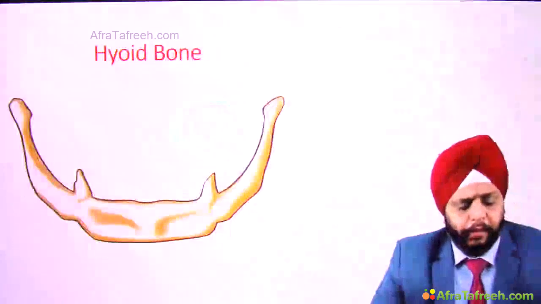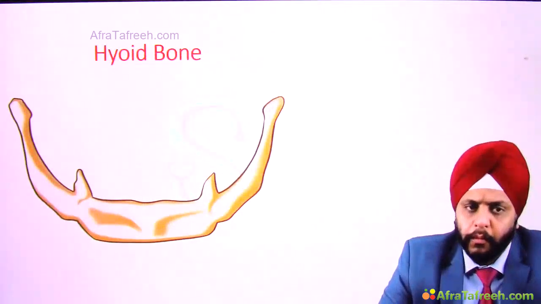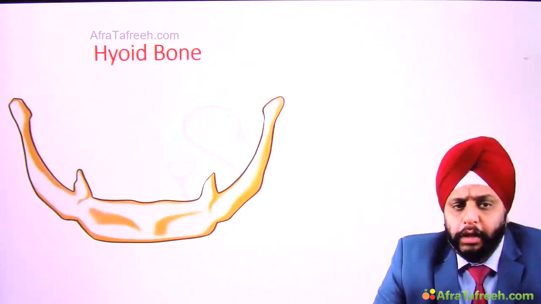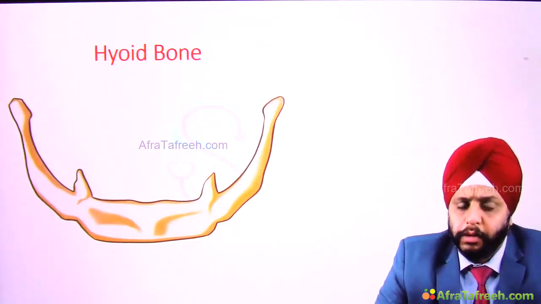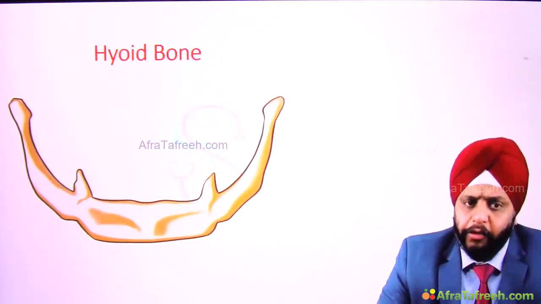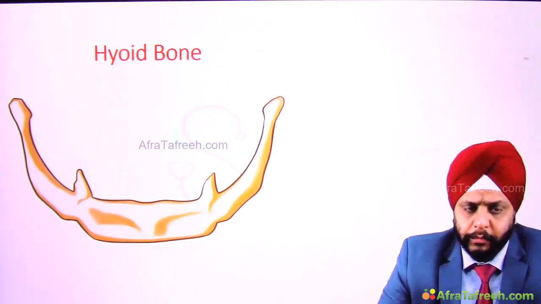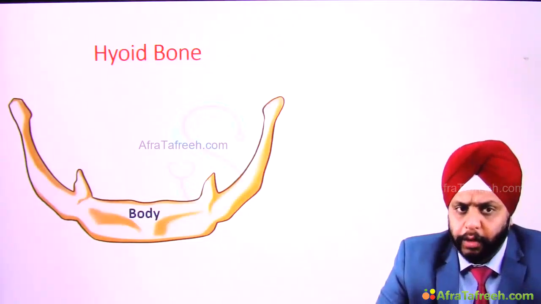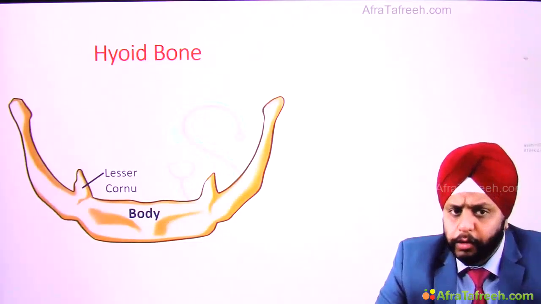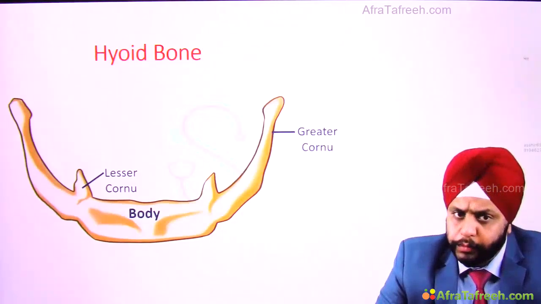Right? Okay, let's come to hyoid bone. So this is a unique bone. It's in the neck and does not articulate with any other bone. It does not have joints. It is attached only to muscles and ligaments. Now, there are three parts of the hyoid bone. Which three parts? Body, lesser cornu, and the greater cornu.